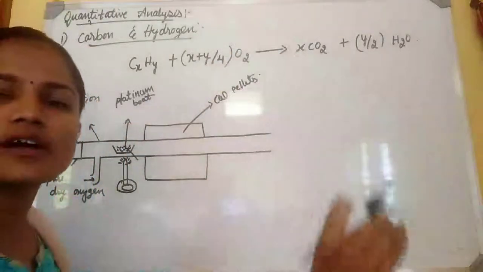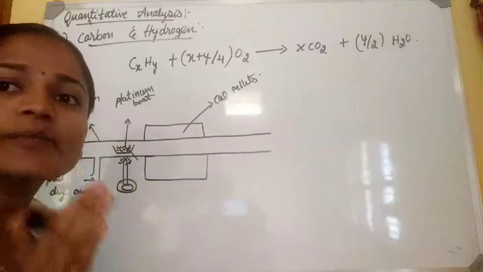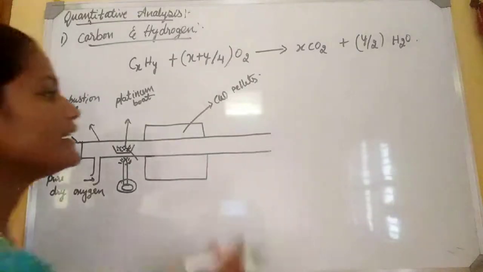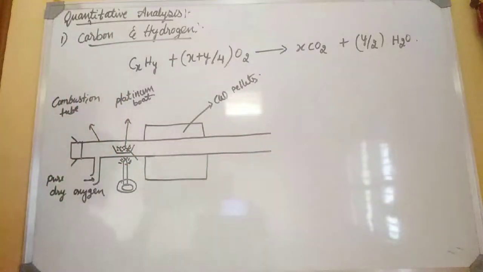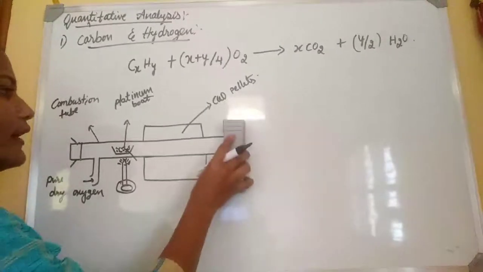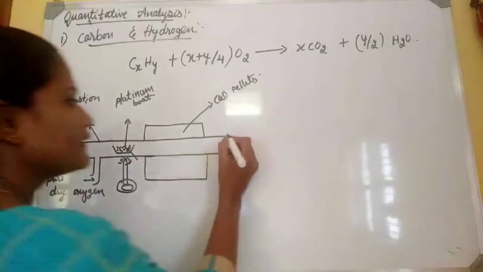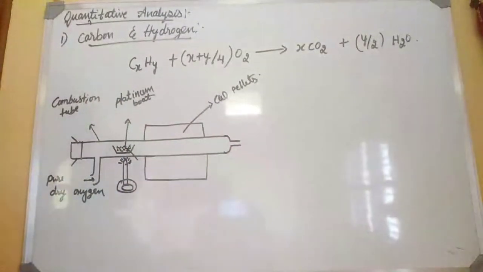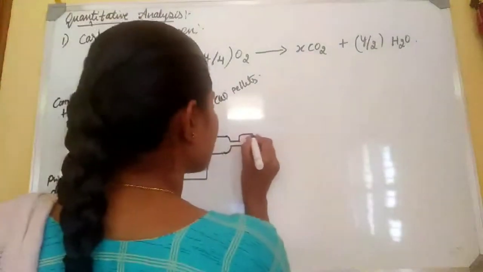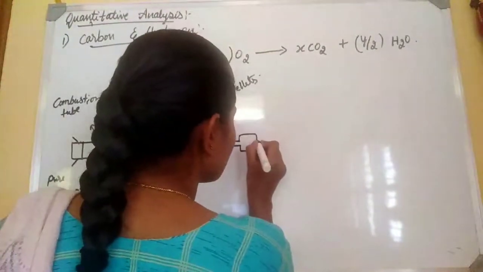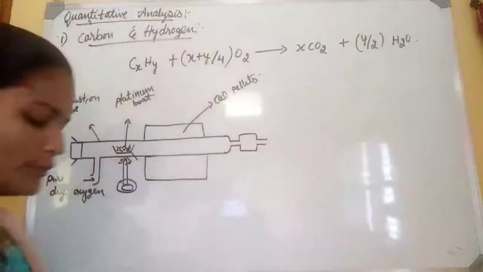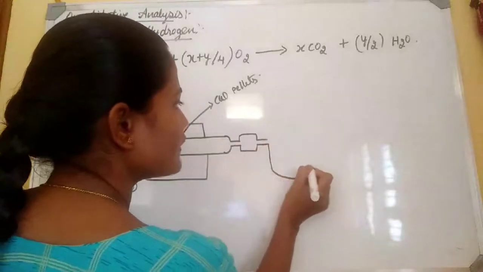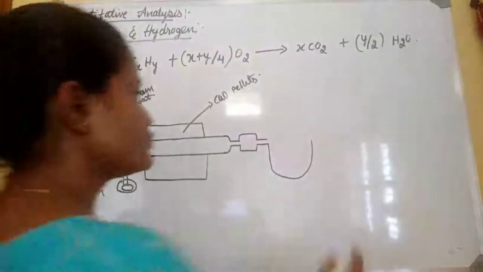This is passed to the U tube. We pass the mixture through a wide U tube. Okay, this U tube.